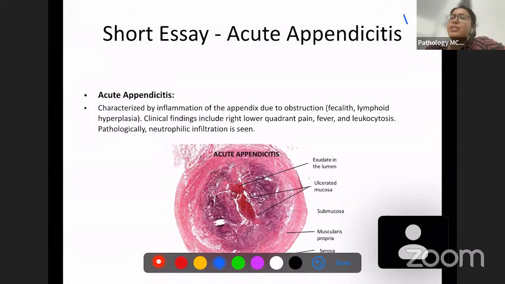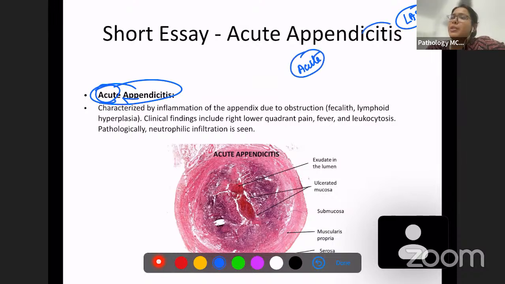Now let's discuss the last question. We're almost done with this lecture. We're going to discuss the last short essay question, which is acute appendicitis. Acute appendicitis is nothing but, see, appendicitis and acute. It's very easy. You just remember this and you can actually figure out most of the things. It's an acute infection of the appendix. Appendicitis is inflammation. Okay, acute inflammation of the appendix, usually caused by infection.